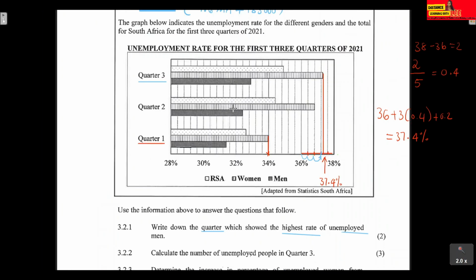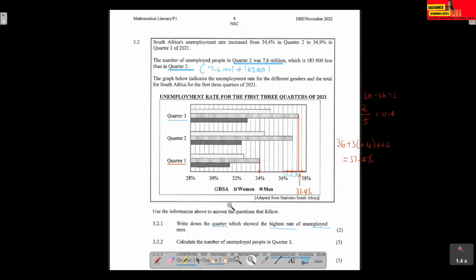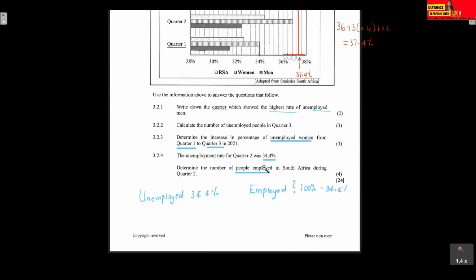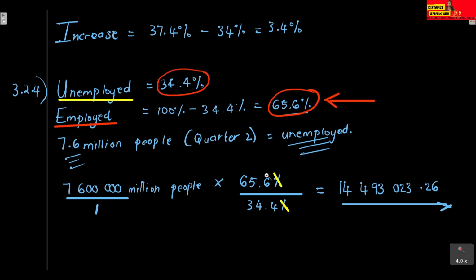I think the challenge would be this last question. Just finding that percentage doesn't mean that you just multiply that 65.6% by 7.6 million only. If this was the total amount of people, then we could. But in this case, it's not. So we can't just multiply by 65.6% only.